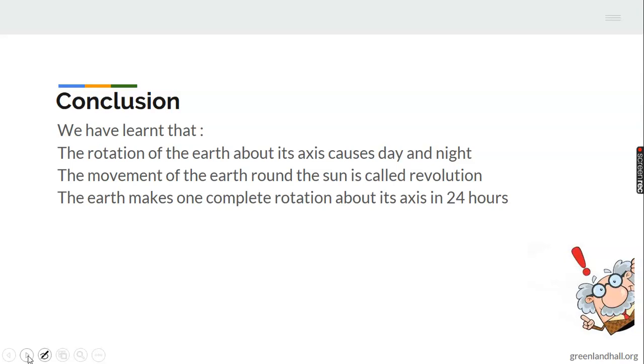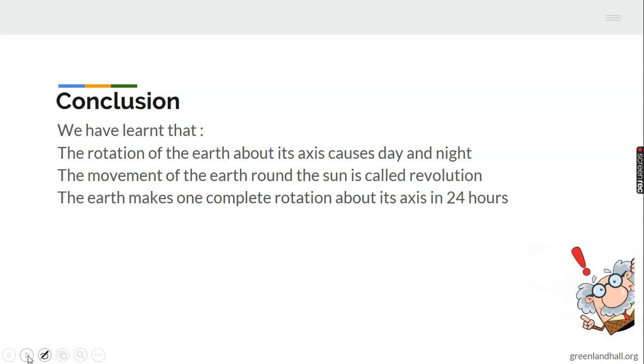Wow, I want to trust you've learned a lot. Einstein is popping up. What have we learned today? We learned that the rotation of the earth is about on its axis and it causes day and night. This is done on the axis of the earth. How long does it take for the earth to complete its rotation on the axis? Who can tell me? I need a smart kid there to tell me. How long? Okay, let's try. Yep, 24 hours.